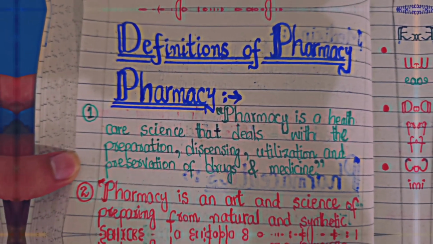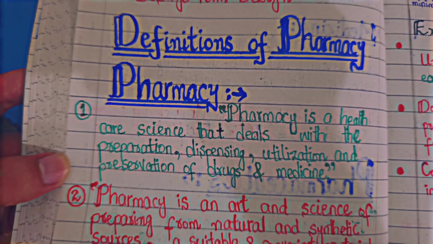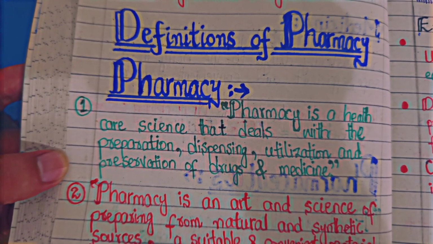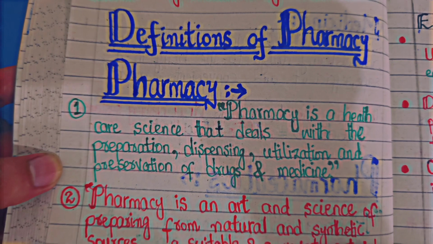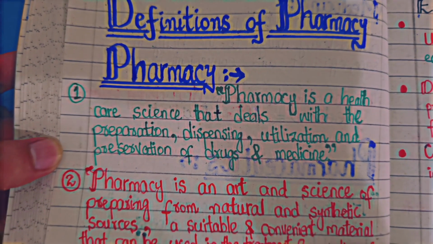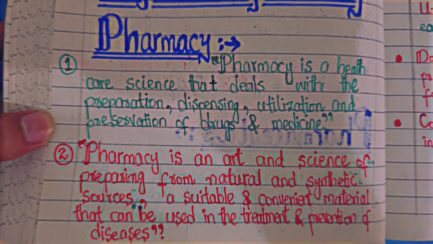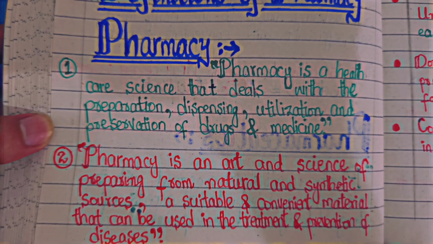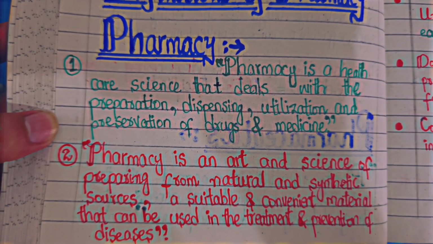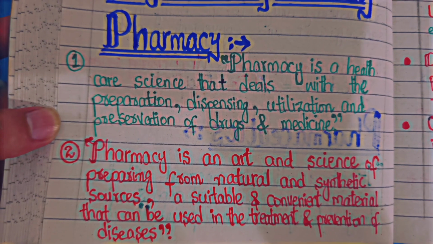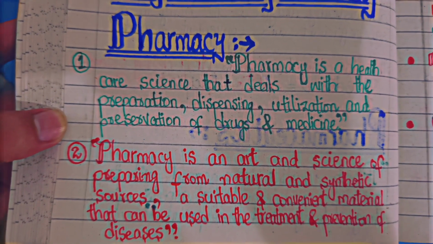What is pharmacy? Pharmacy is a healthcare science that deals with the preparation, dispensing, utilization, and preservation of drugs and medicines. The second definition is that pharmacy is an art and science of preparing from natural and synthetic sources a suitable and convenient material that can be used in the treatment and prevention of diseases.